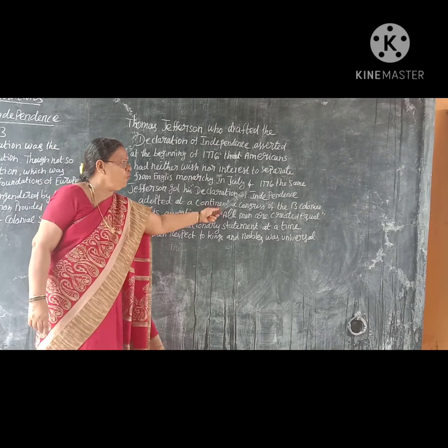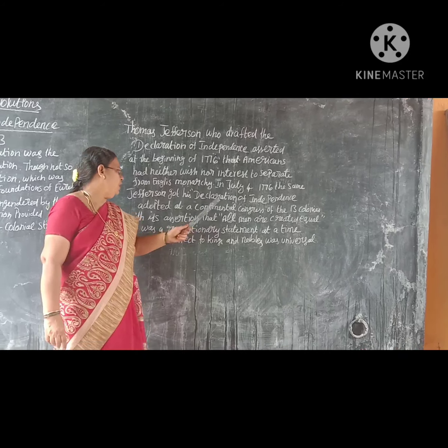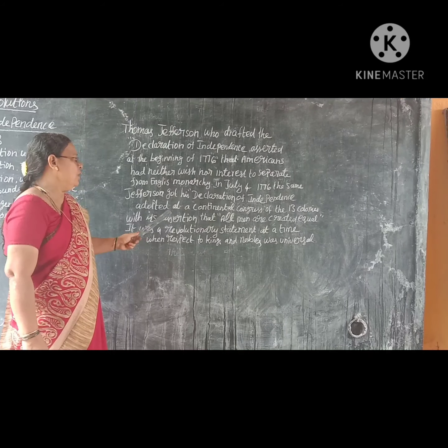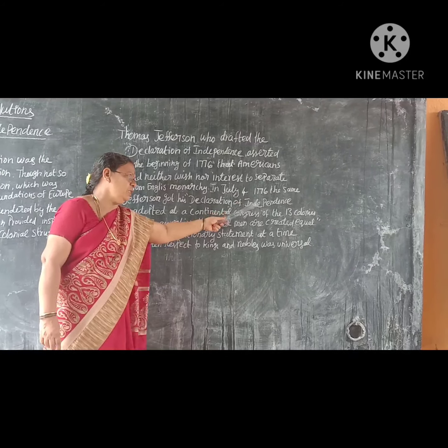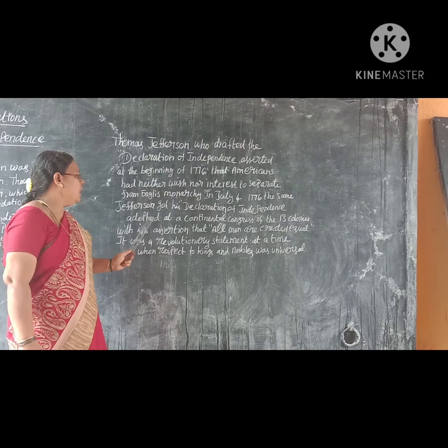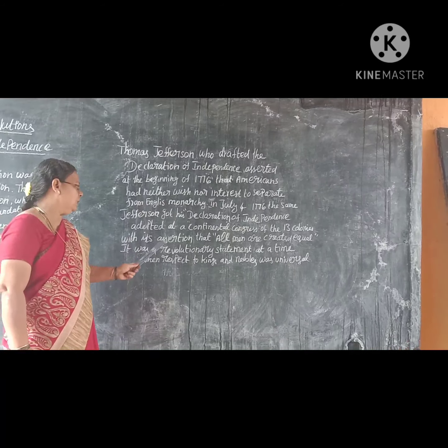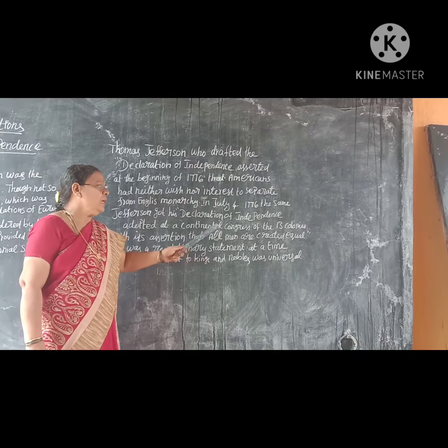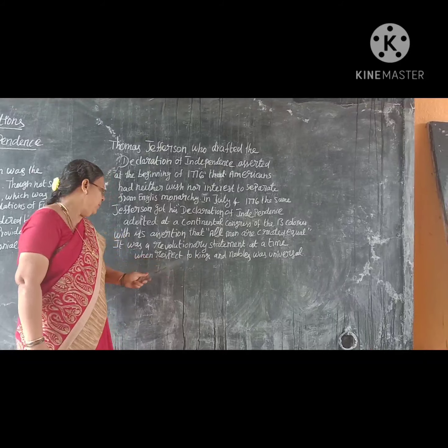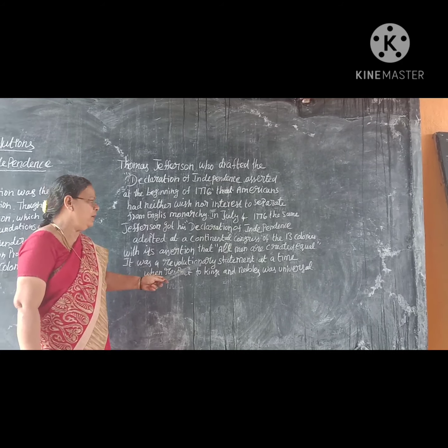But on July 4, 1776, the same Jefferson got his Declaration of Independence adopted at a Continental Congress of 13 colonies, with its assertion that all men are created equal. But it was a revolutionary statement. The statement was not accepted. Why? What's the reason?